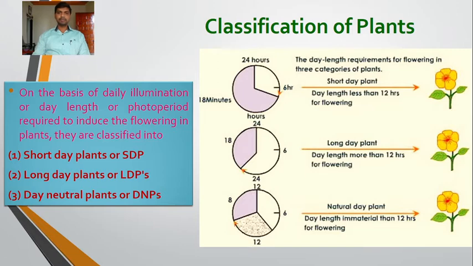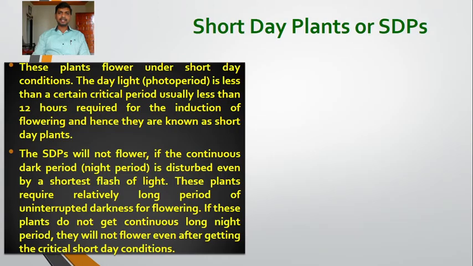Okay, one by one we are going to study these plant categories in detail. So the first one is the short day plants, or SDPs. These plants flower under short day condition. Daylight or a photoperiod less than a certain critical period, usually less than 12 hours, is required for the induction of flowering. Hence they are known as short day plants. So daylight less than 12 hours is required for the induction of flowering in short day plants.